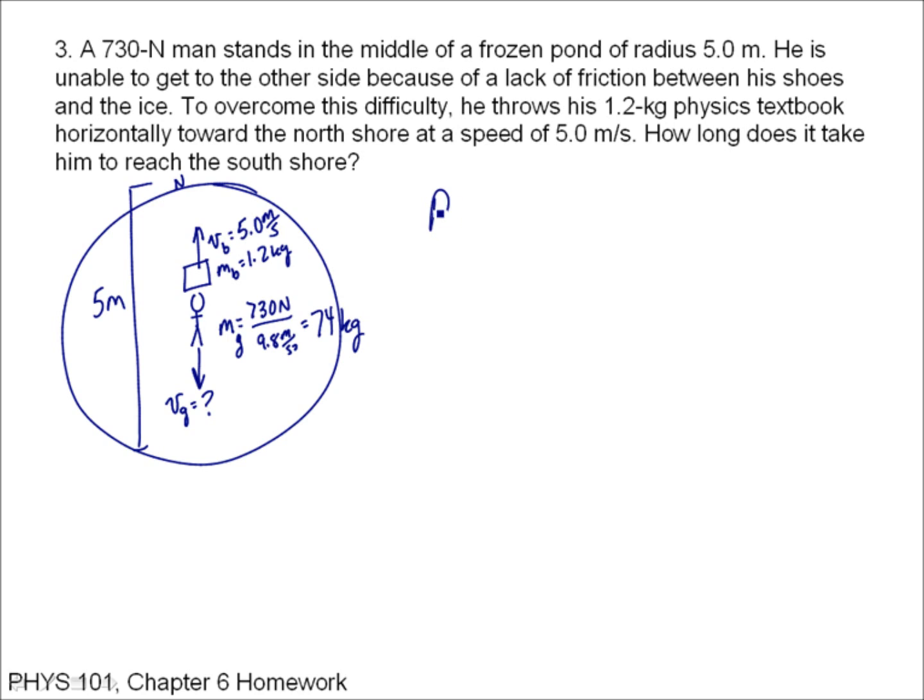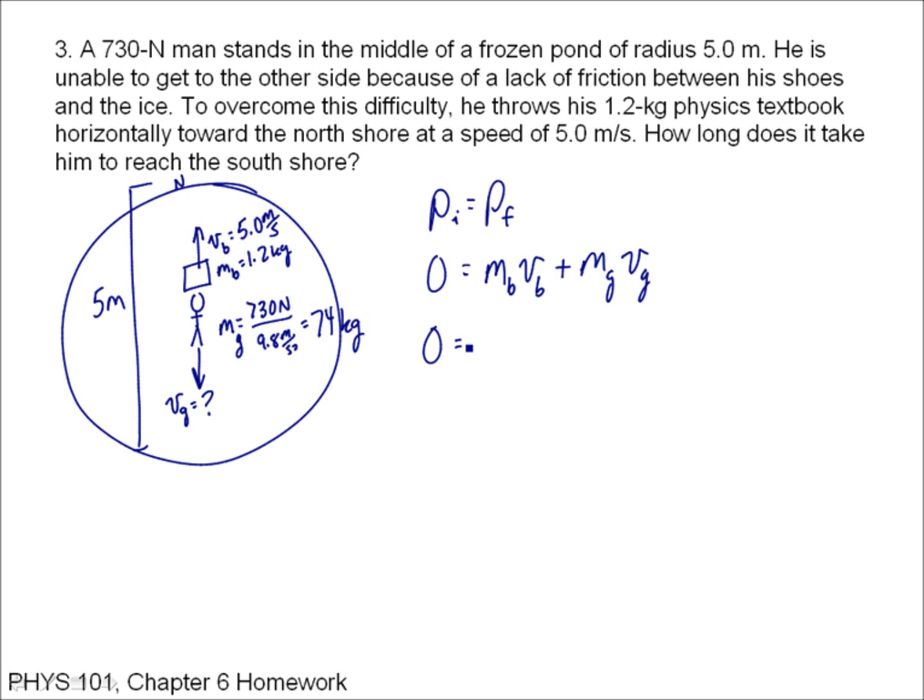So we use the conservation of momentum: pi is equal to pf. The initial momentum is 0, because nobody's moving. The final momentum is the momentum of the book plus the momentum of the guy: mb vb, that's for the book, plus mg vg, that's for the guy.